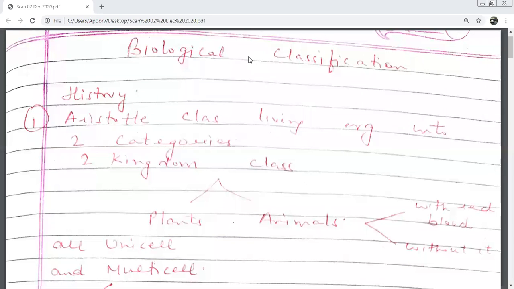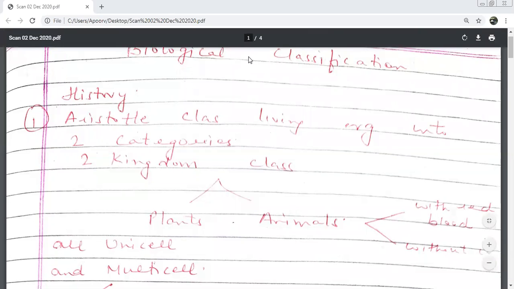He did not differentiate between unicellular and multicellular at all. See, beta, when he said plants, he meant all unicellular plants, all multicellular plants. So basically, subdivisions, he did not go into details. He just said that, of course, plants are of 2 types, unicellular and multicellular. But he did not make separate categories for these plants. He simply said we have plants, they may be unicellular or they may be multicellular. The second kingdom which he talked about was animals. Again, he said we may have 2 kinds of animals: animals which have red blood and those animals which do not have red blood. So these were his observations about these 2 kingdoms, but he did not further subdivide these kingdoms.